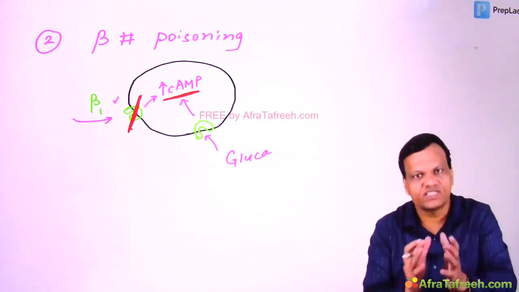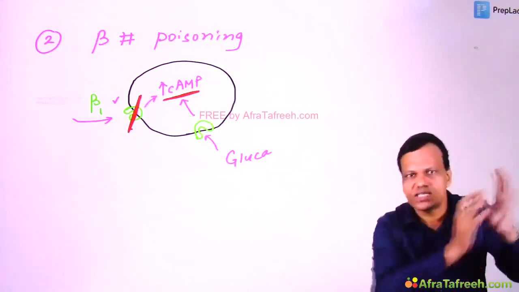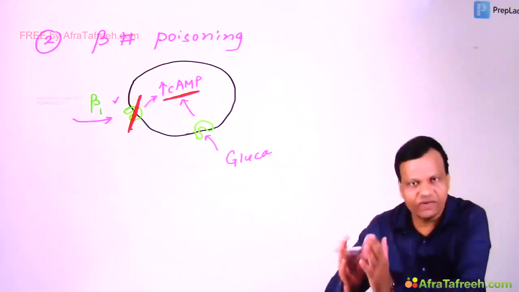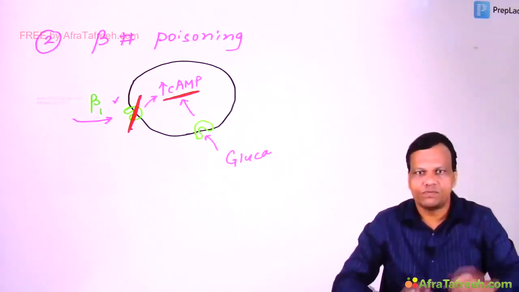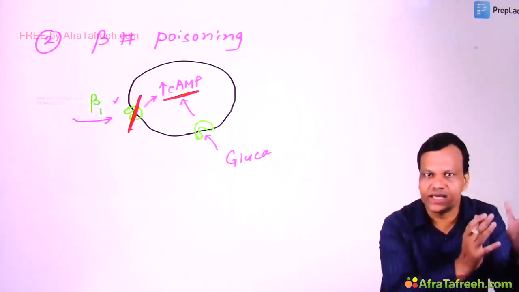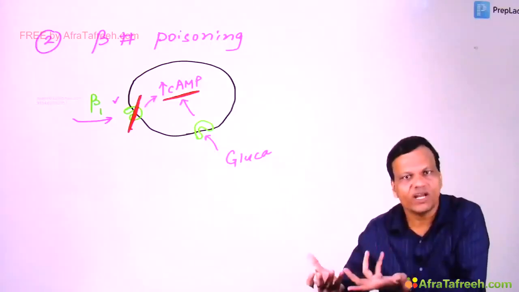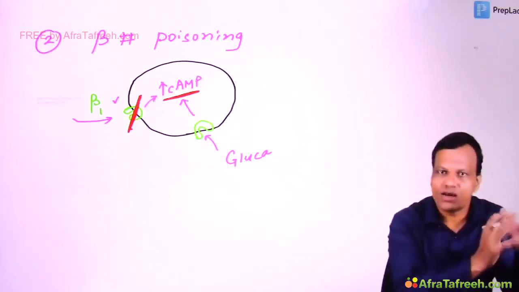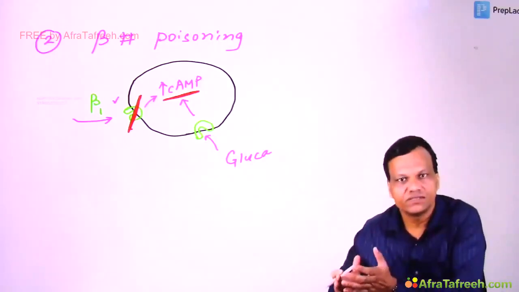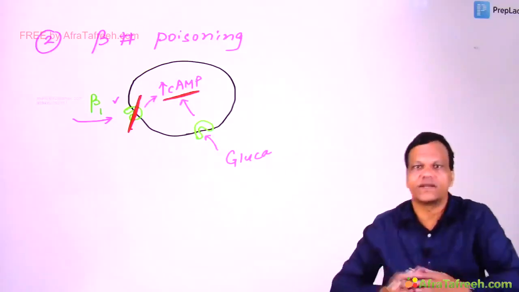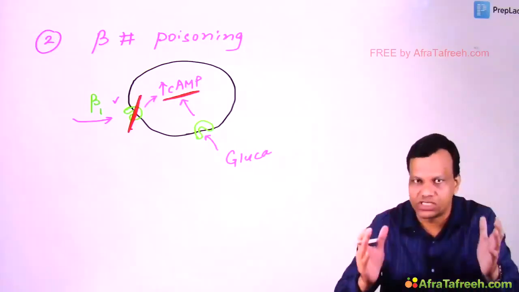Suppose when we stimulate beta 1, it produces 1000 cyclic AMP, while stimulating glucagon receptors produces 100 cyclic AMP. In presence of those 1000, these 100 have no importance. But when those 1000 are not present, as in beta blocker poisoning, these 100 become life-saving. That's why glucagon is a drug of choice in beta blocker poisoning.